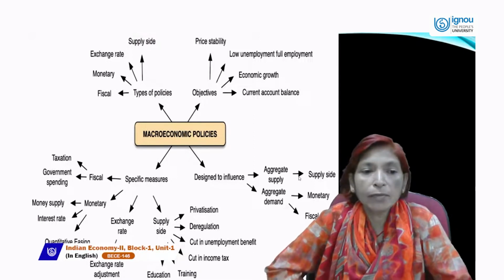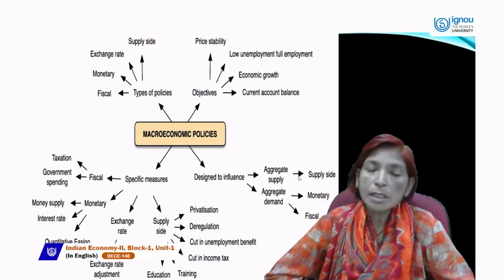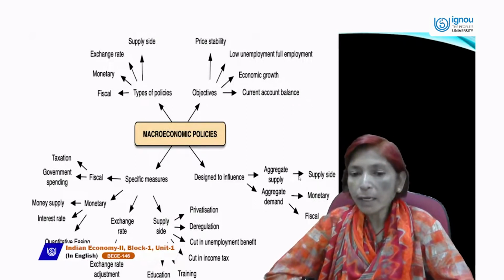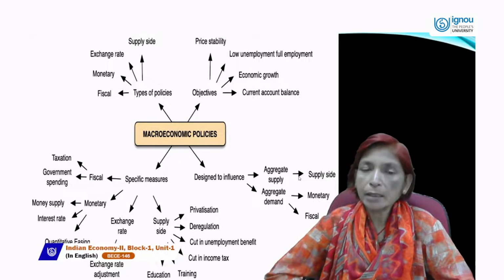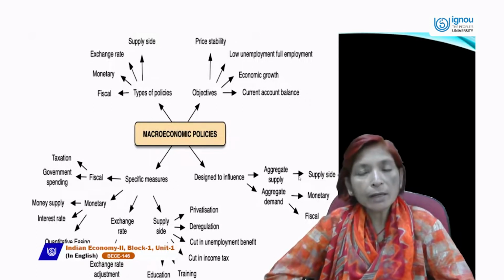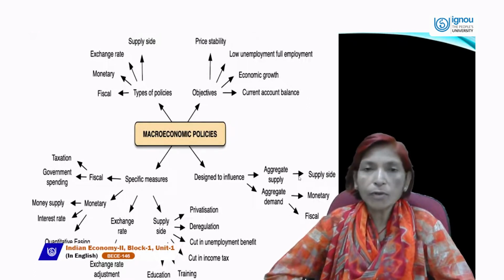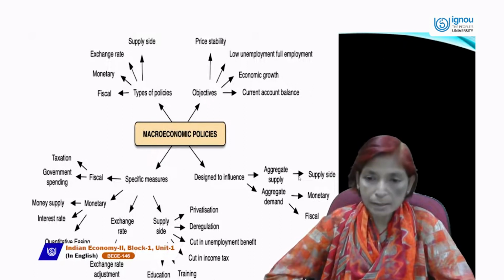The next part is how this macroeconomic policy is designed to influence. It can influence through aggregate demand and aggregate supply. These are the two basic instruments of this macroeconomic policy. Aggregate demand is the total demand of all the country's people, and aggregate supply is the total supply of goods and services produced by the whole country's producers at a given time period and at a given price.